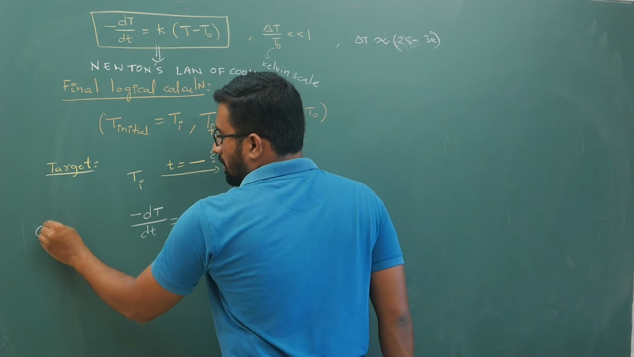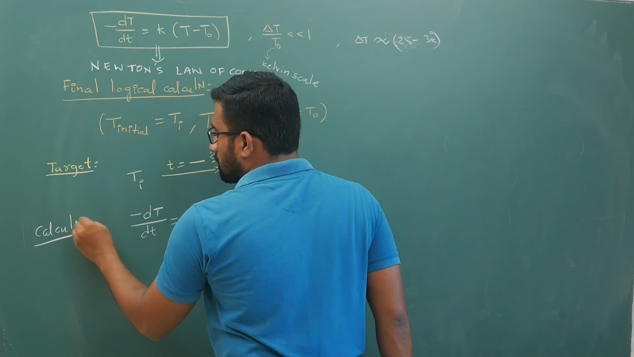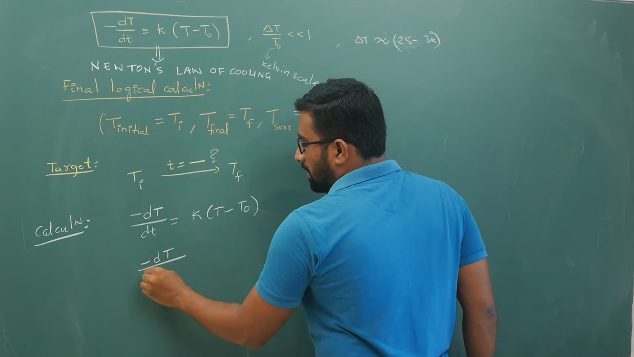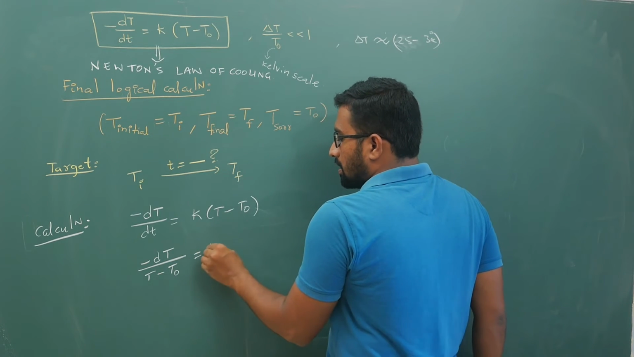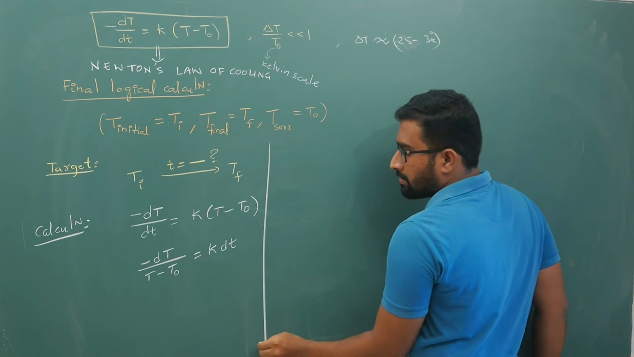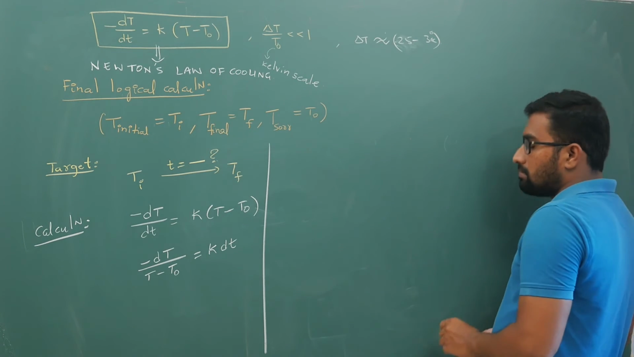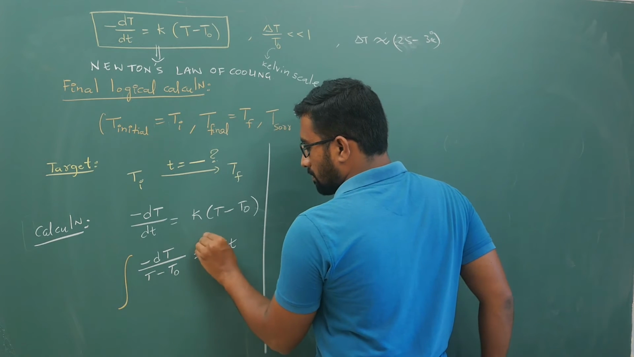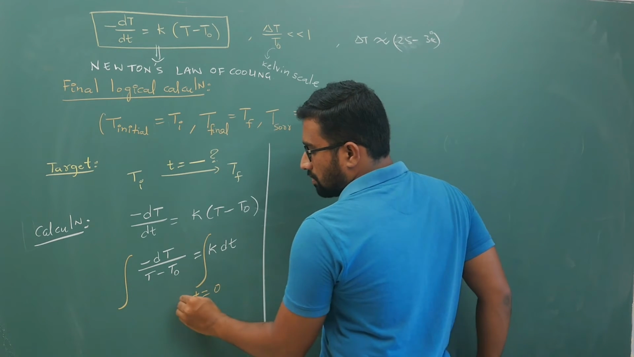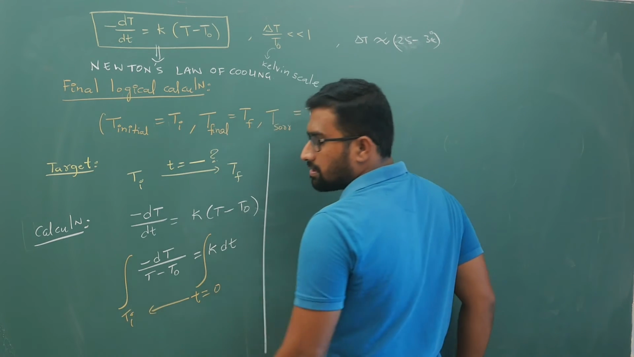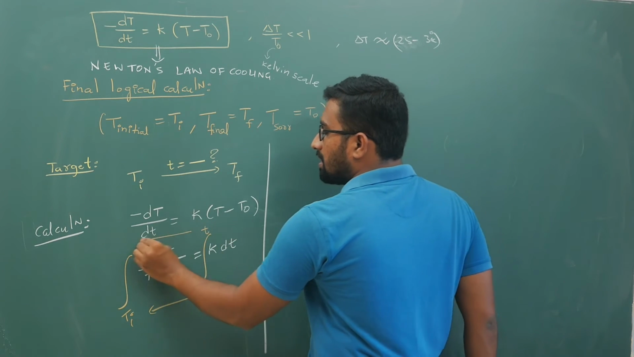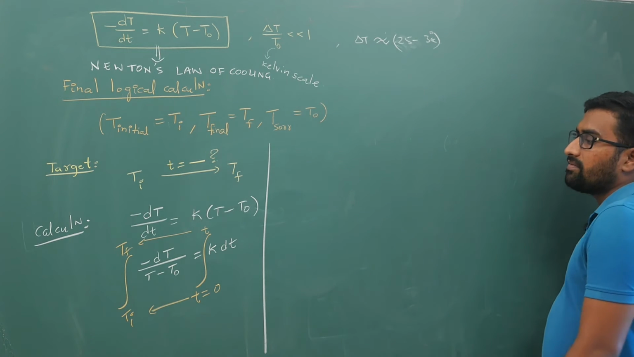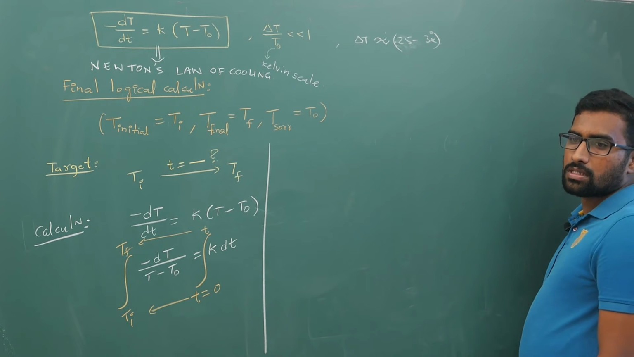I am doing the calculation here. Let's rearrange: minus dT by (T minus T naught) is k times dt. Now integrate on both sides. At t equal to 0 you have the initial temperature T initial, and at time t you have the final temperature T final, where T naught is the temperature of surrounding.